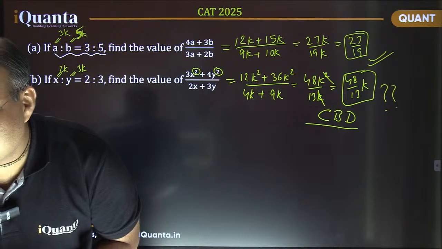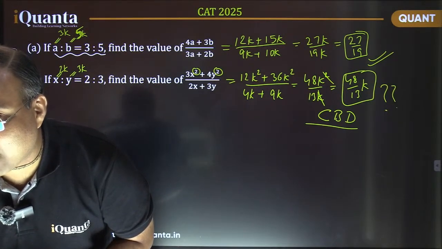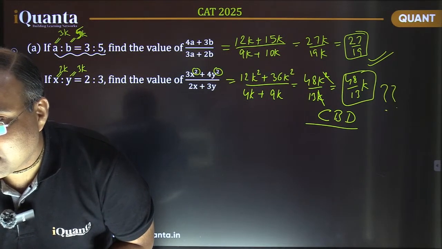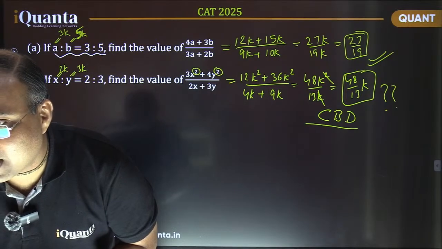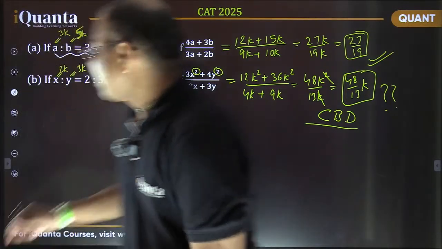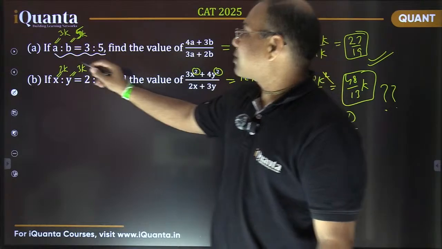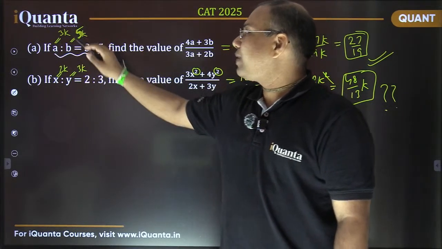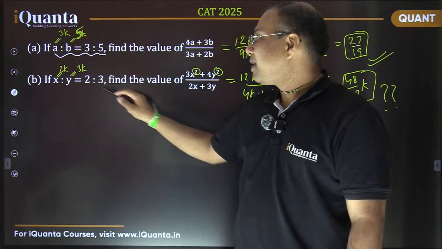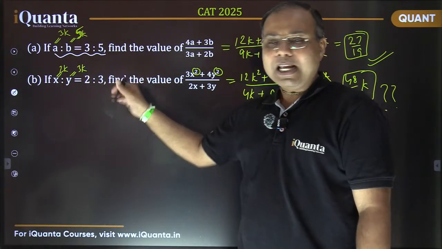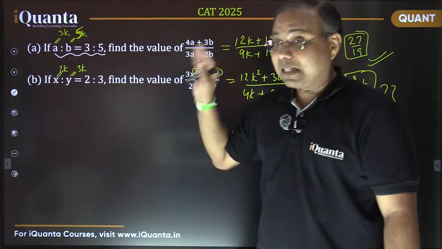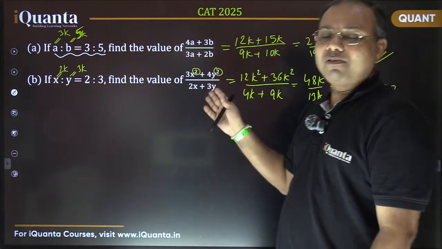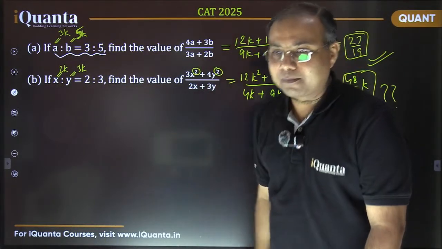Aditya says, my basic conceptual ratio is missing when we don't know the value of a and b or x and y. Can we assume it with variables? That's what we have done, Aditya. We don't know the value exactly. So that's why because of this ratio, we know that if a equal to 3k, then b equal to 5k. Same way here, if x equals to 2k, y is equal to 3k. I don't know their exact values, but still I can do something with these expressions. That's what we have done.